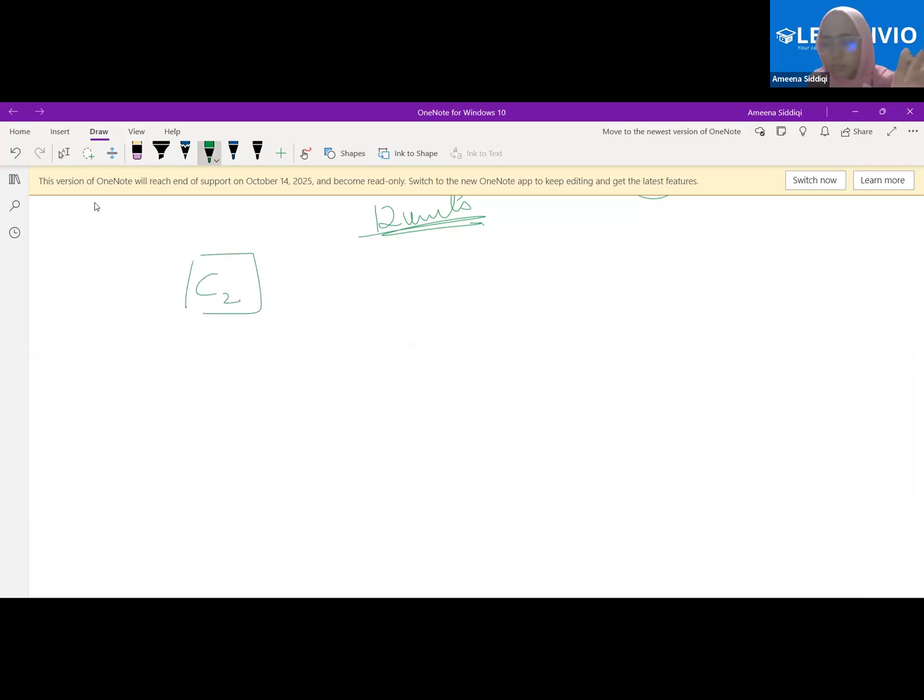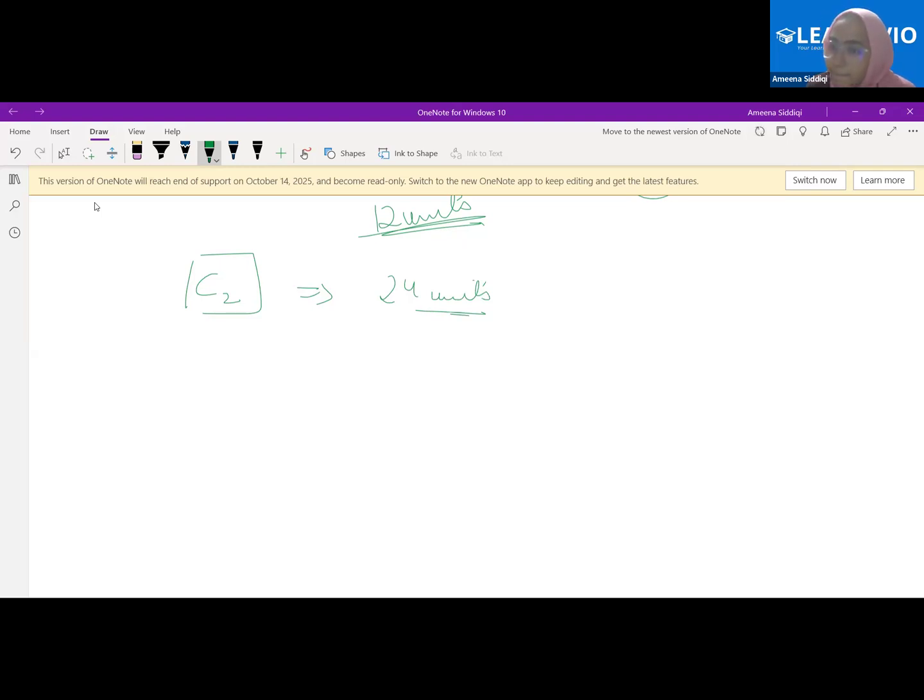Fine. Can you tell me what will be the mass of this? Just try to guess. Whatever quantity I have, can you tell me the mass here? Ma'am, is it 24 units? Excellent, excellent. 24 units. Clear? 24 units.